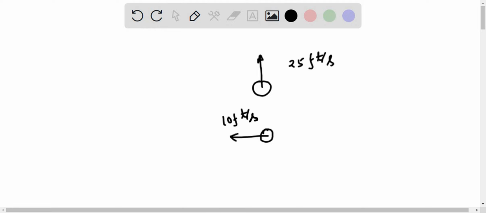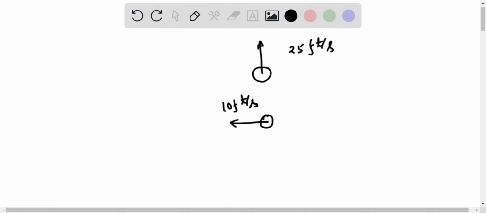You have to find the rate of change of the distance between the helicopter and yourself after 5 seconds. First of all, we will see the distance traveled by you after 5 seconds, which will be 10 into 5, that is equal to 50 feet.